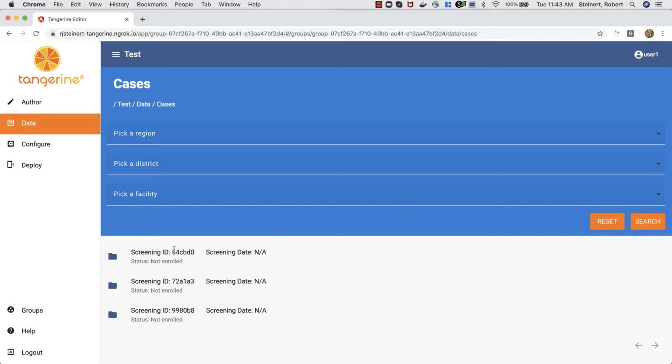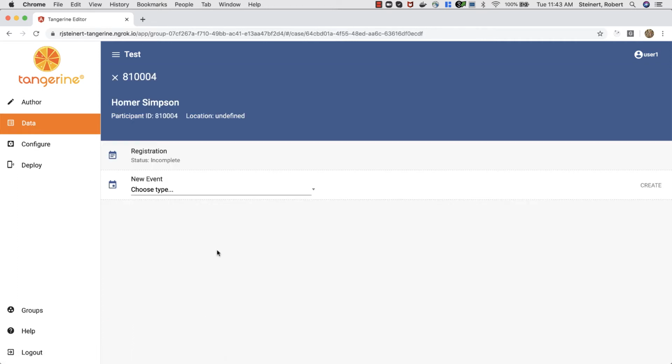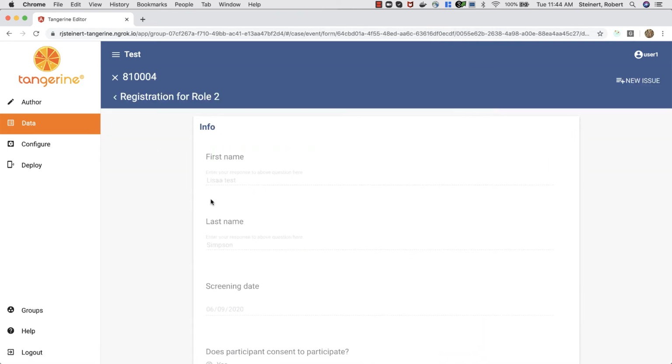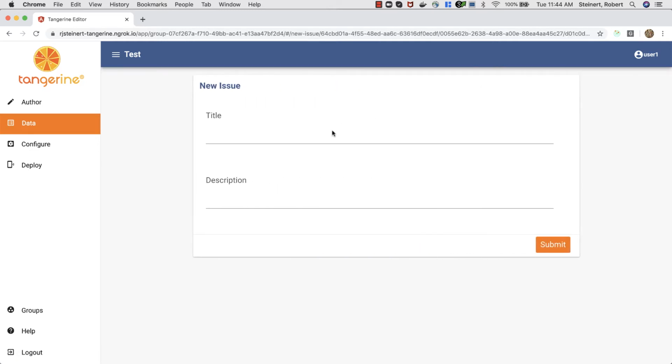All right, so let's open up a case. And I've been testing with this registration form for a participant. So let's say we were reviewing data and we identified this as an issue. We would create a new issue, and let's call it looks like there is some corrupt in the first name on this form response.